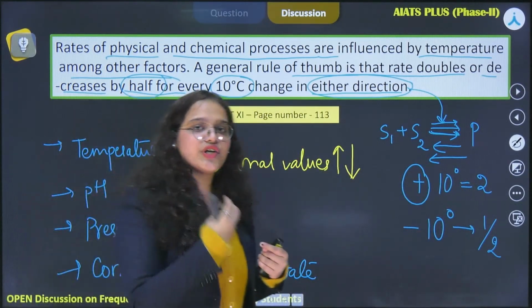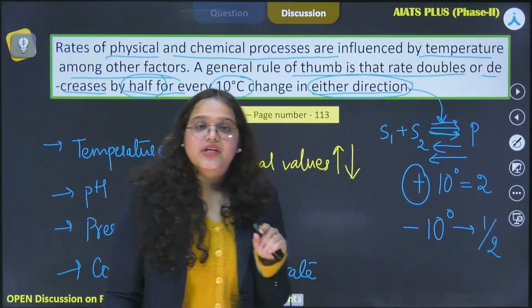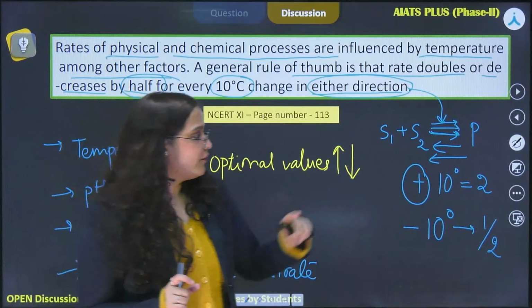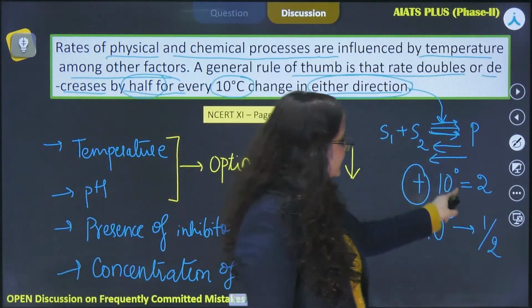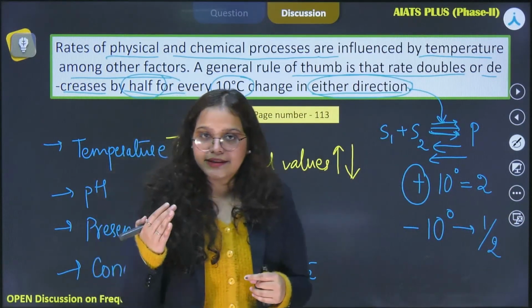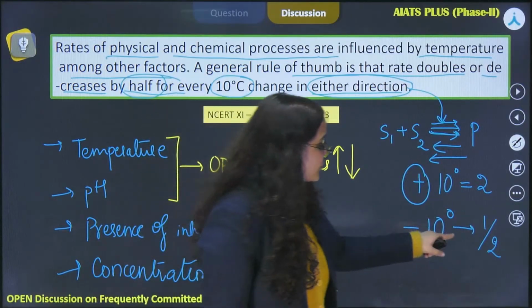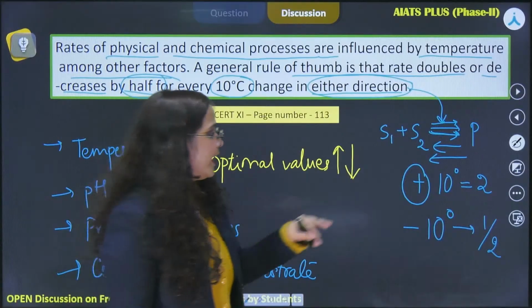So basically, a change in temperature can bring about a change in the rate of reaction, and for that we have mathematical values: the reaction rate will double if we increase the temperature by 10 degrees, and the reaction rate will become half if we decrease the temperature by 10 degrees.